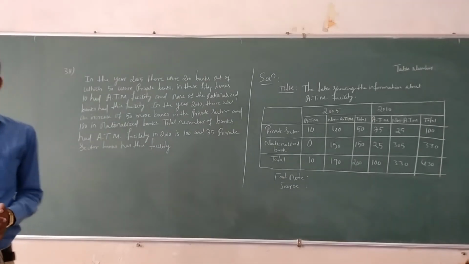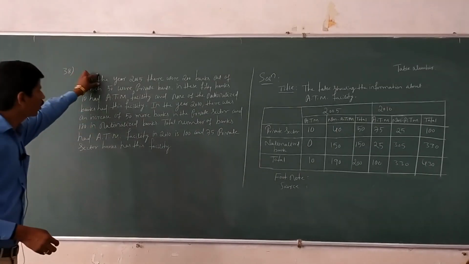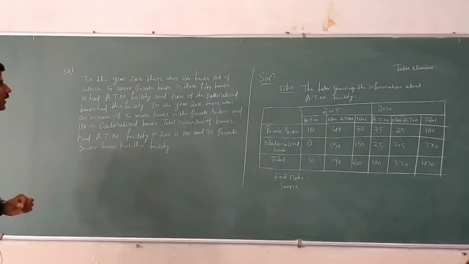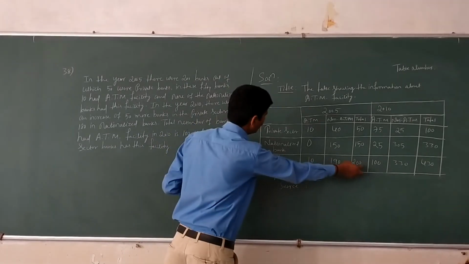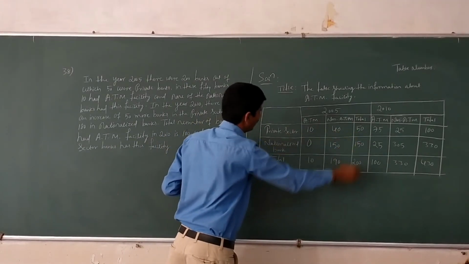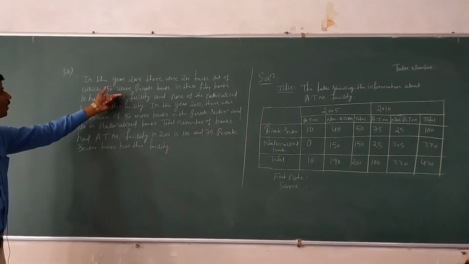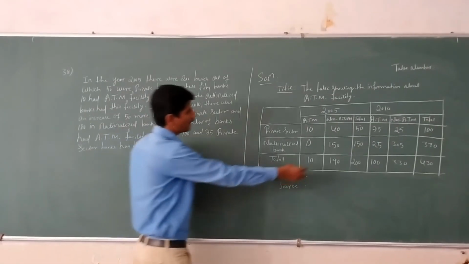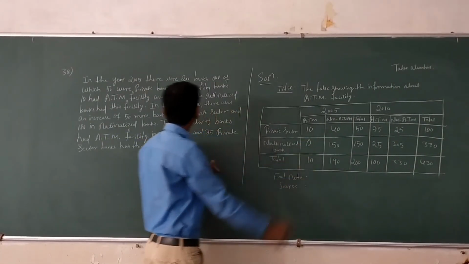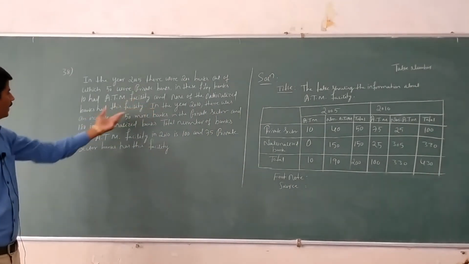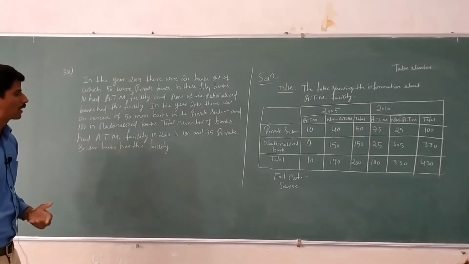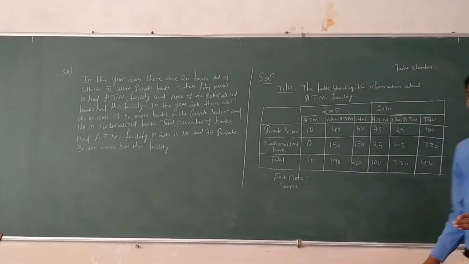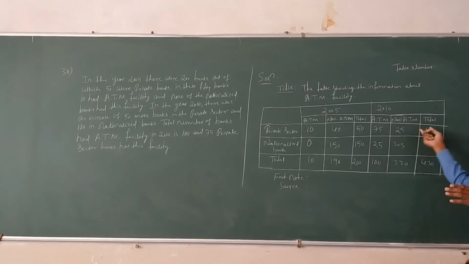Yes, got it. Once again, in the year 2005, there were 200 banks, out of which 50 were private banks. Out of 200, 50 were private banks, and the remaining are nationalized banks. And none of the nationalized banks had this facility, meaning it is zero. The next, in the year 2010, there was an increase of 50 more banks compared to the previous year. 50 plus 50 is 100.